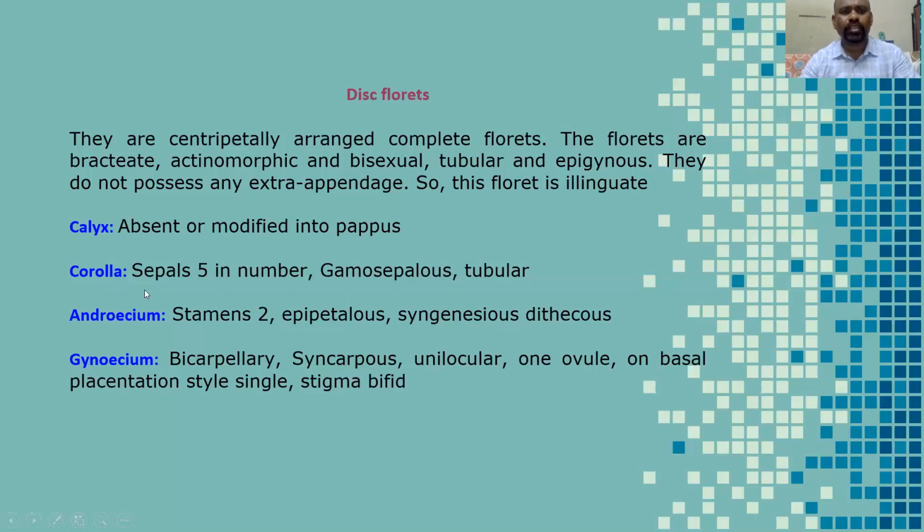Next, corolla: petals 5 in number, gamopetalous, meaning the petals are united, and tubular, a tube-like structure. Androecium: stamens epipetalous. Epipetalous means the stamens are attached to the petals. That's why the condition is called epipetalous.